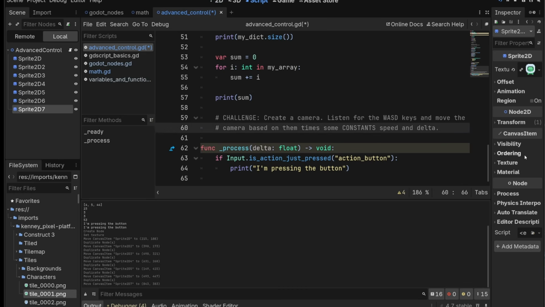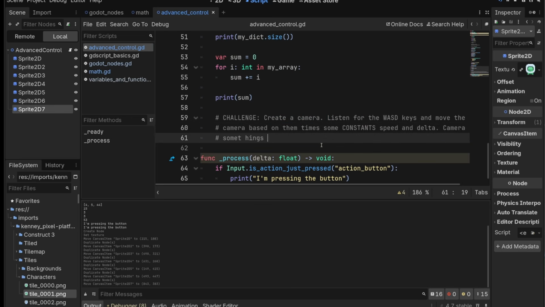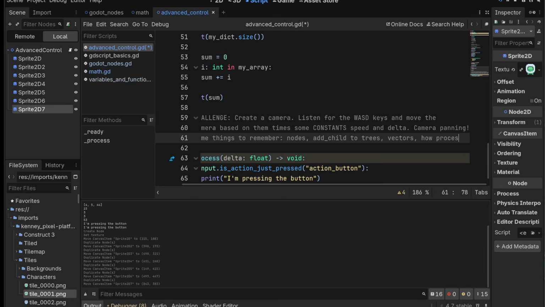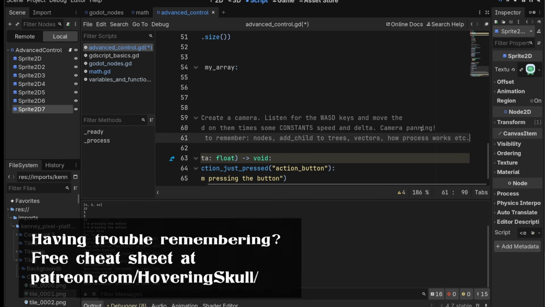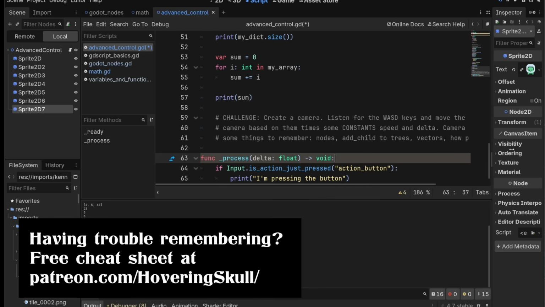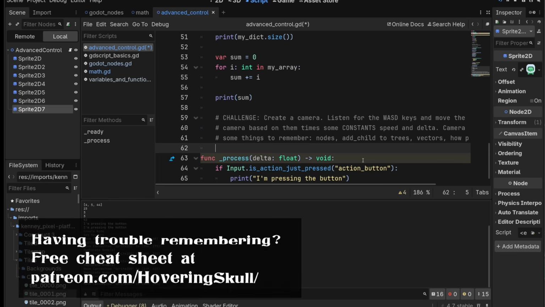So this is your challenge. It's sort of like a camera that you might have in a map kind of game, an RTS, a turn-based strategy game, whatever, any game where you get to pan over a map. So it's camera panning. And just some quick hints before we move on. Some things to remember. Nodes, adding children to trees, vectors, how process works, etc. All right, good luck. And I am going to do this in just a sec. So get as far as you can. If something isn't working and you get frustrated, you can watch what I do in just a sec.